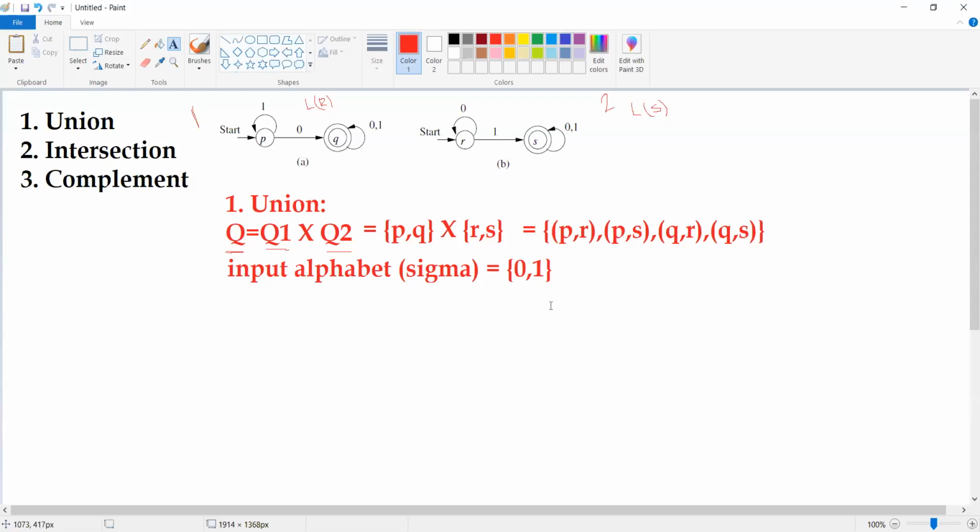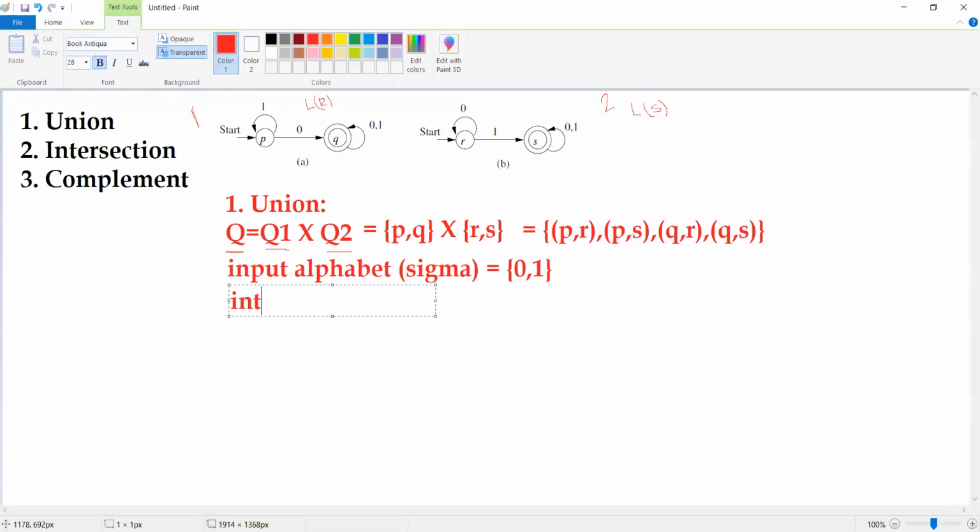Now I will tell you about the transition functions, but before that we go for the third one. The third one is, let us go for the initial state. So what is the initial state? The idea is very simple. Now here please try to understand. In this case you have an initial state P, and in this case you have an initial state R. Now you came to know that individually you have P and R as the initial states.